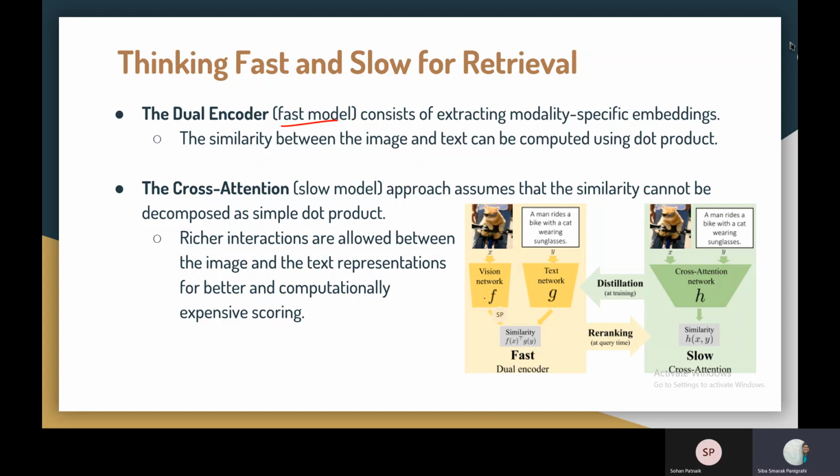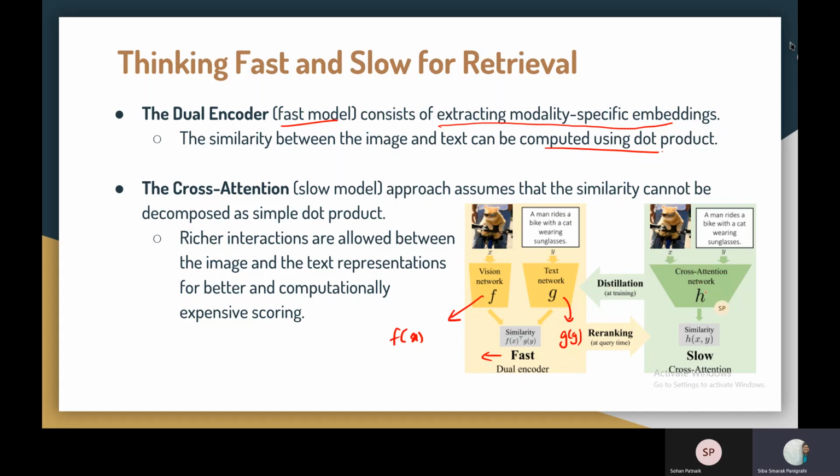This is because if the visual part or the image is given, we can use a vision network to encode it. It can be, let's say, f of x. And if the text y is given to a text network, we can get g of y. Then the similarity can be computed simply by taking a dot product between them. So it extracts modality-specific embeddings, and then the similarity can be found using the dot product. So this is a very fast model.